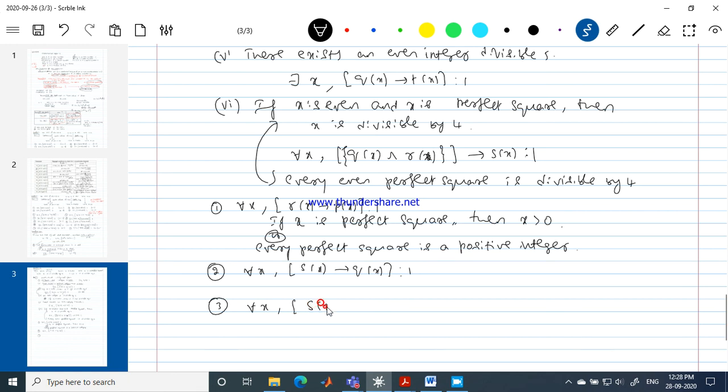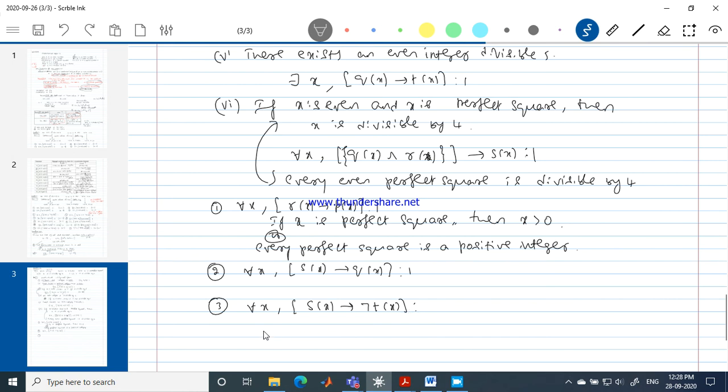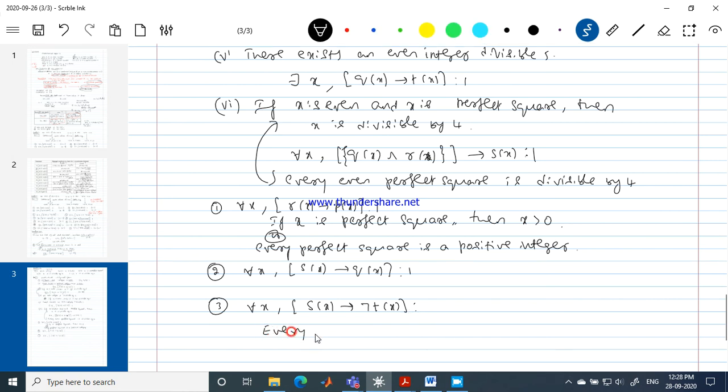For all x, S of x implies negation T of x. What about this? Very good. Every number divisible by 4 is not divisible by 5. Okay, what about the truth value of this one?